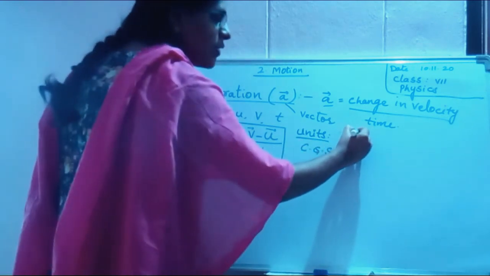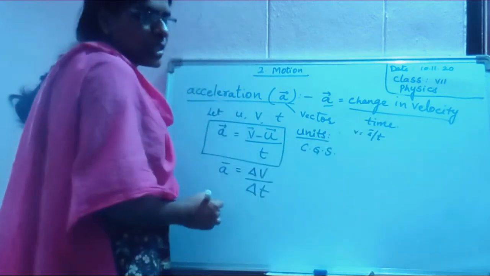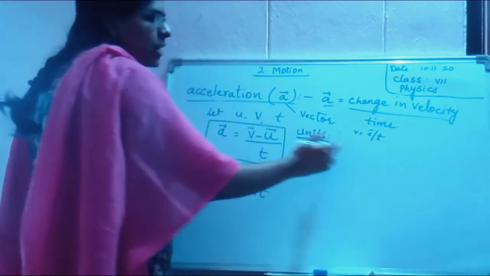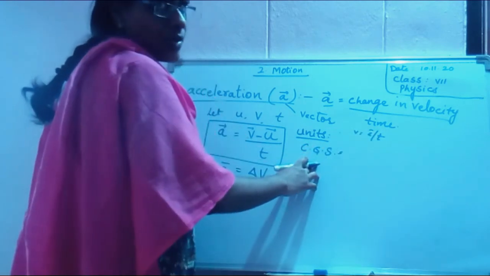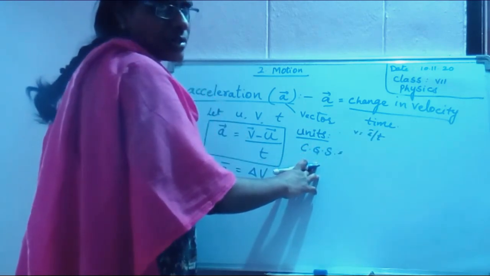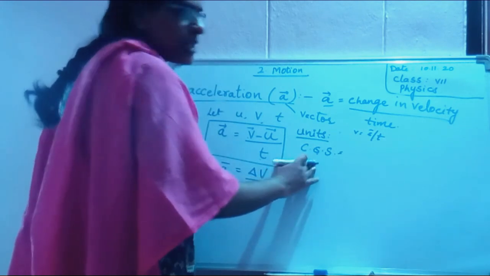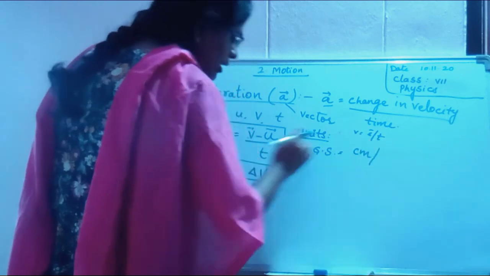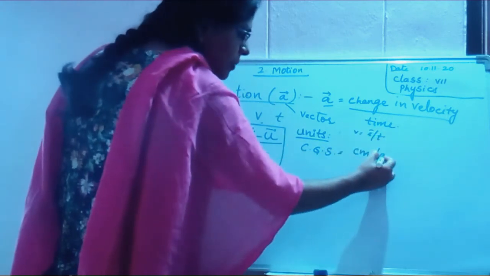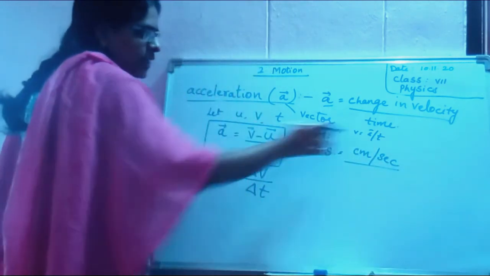Velocity is defined as displacement by time. In the CGS system, how do we measure distance or displacement? Centimeter. And time? Second. This is only velocity, centimeter per second.